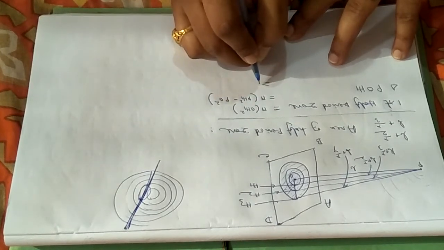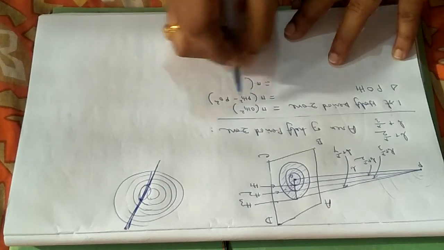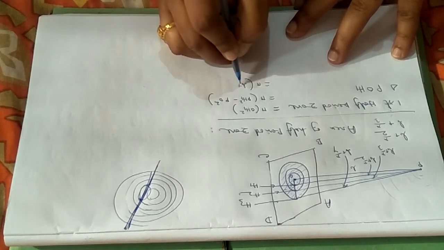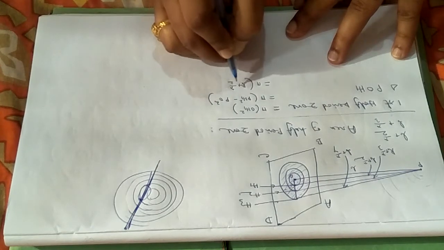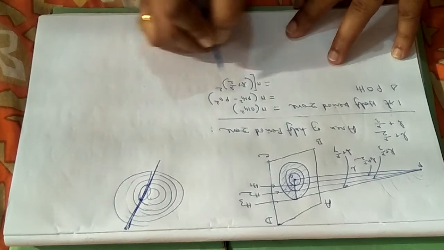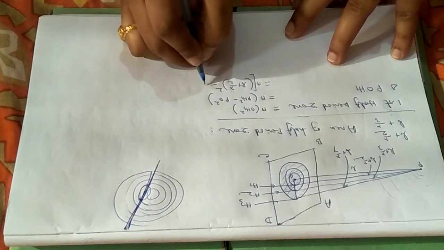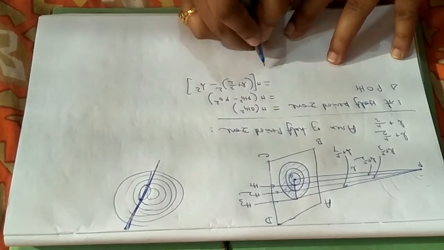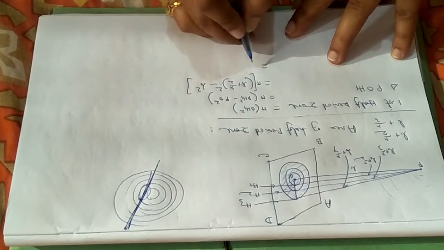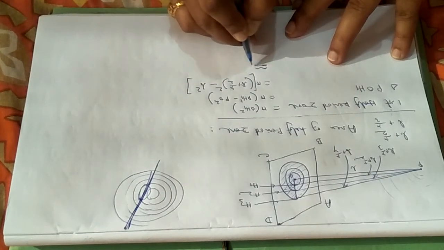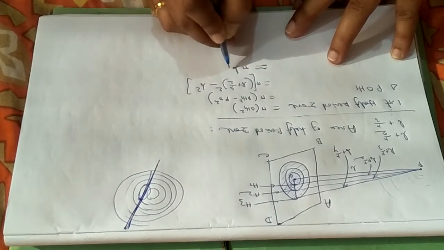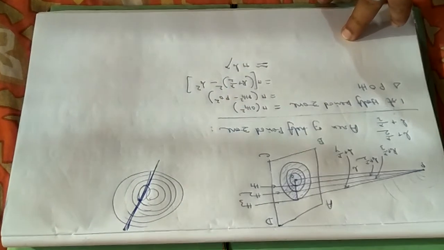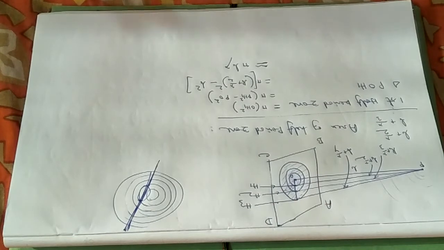PH1 is B plus lambda by 2, its whole square, and PO square is equal to B square. Calculating it, neglecting the higher order terms, you will be getting approximately pi B into lambda. I have neglected the higher order terms, and after that I am getting this.